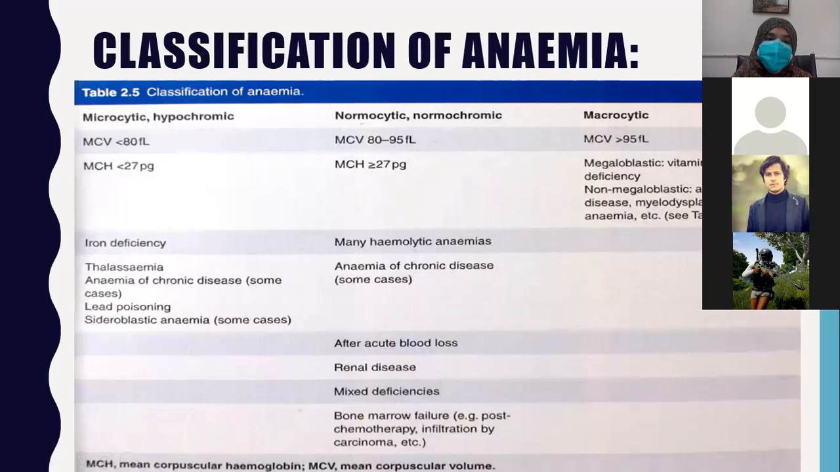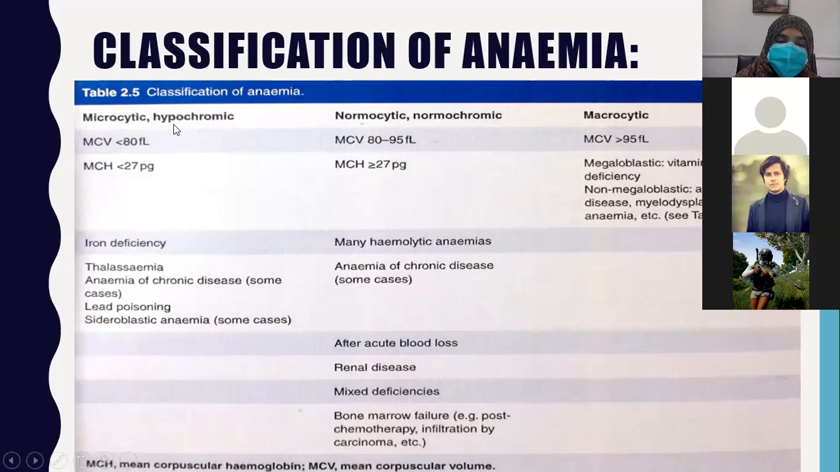So, classification of anemia on the basis of size of the cell. It can be classified as microcytic hypochromic, normochromic normocytic anemia, and macrocytic anemia. In microcytic hypochromic, as the name indicates, microcytic, the cells are small. Hypochromic, chromia is color. So hemoglobin gives color to the red blood cells.